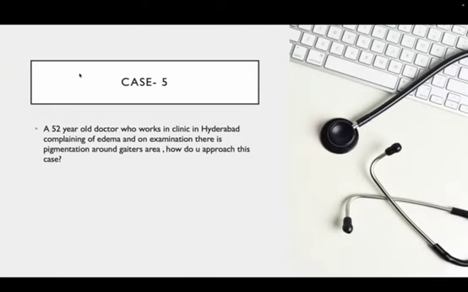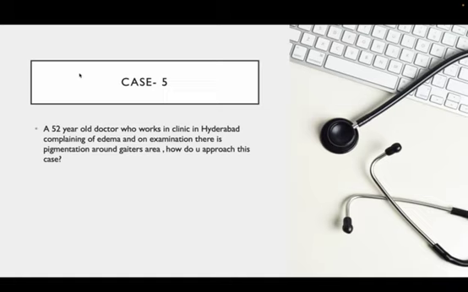Case 5. A 52-year-old doctor who works in a clinic in Hyderabad complained of edema, and on examination there is pigmentation around the gaiter area. How do you approach this case? Because there is pigmentation in the gaiter area, you can straight away say it's a case of venous insufficiency, which is common in surgeons and policemen who stand for long periods of time. It is probably due to varicosities.